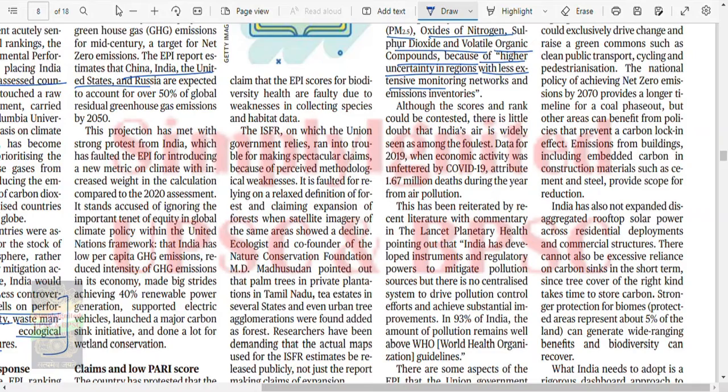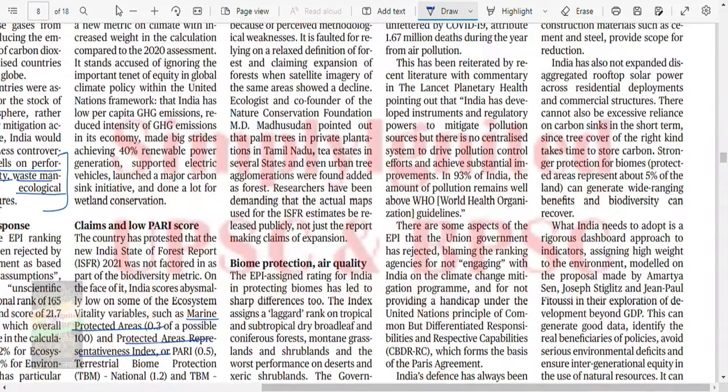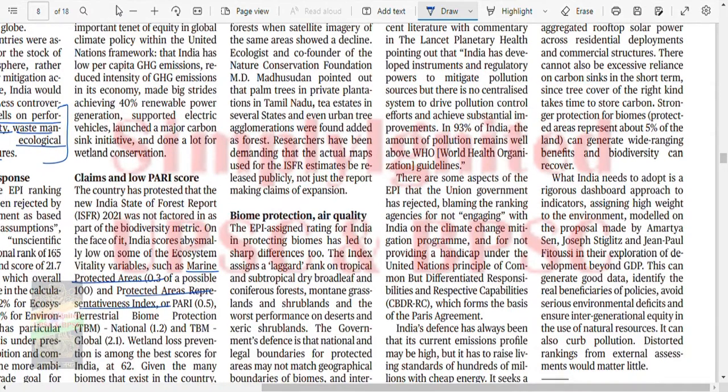among the foulest. Data for 2019, when economic activity was unaffected by COVID-19, attribute 1.67 million deaths during the year to air pollution. Okay, this has been reiterated by recent literature and commentary in the Lancet Planetary Health, pointing out India has developed instruments and regulatory power to mitigate pollution sources, but there is no centralized system to drive pollution control efforts and achieve substantial improvement. Okay, in 93% of India, the amount of pollution remains well above WHO guidelines.